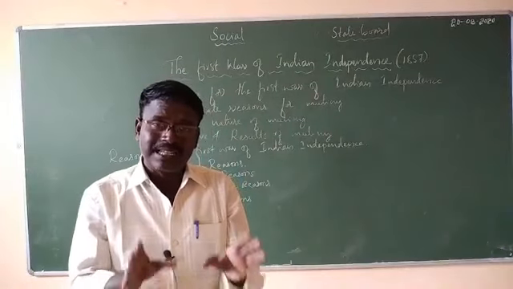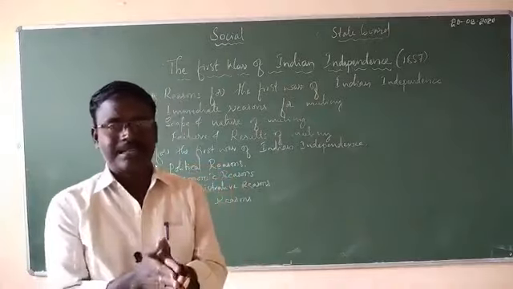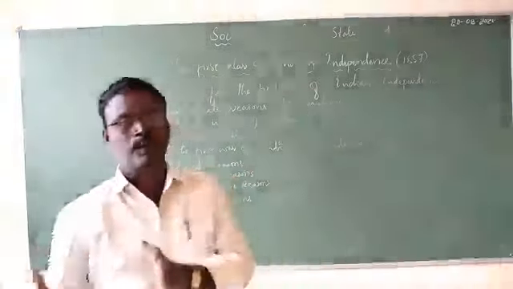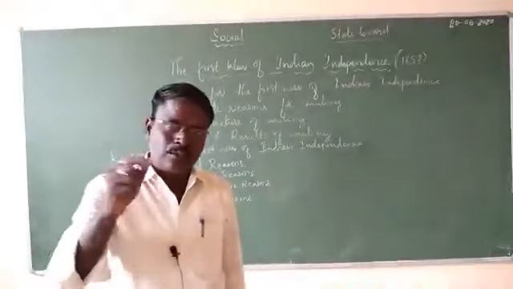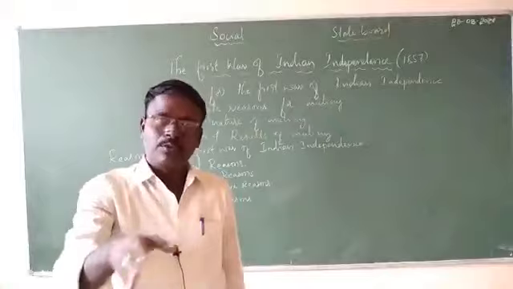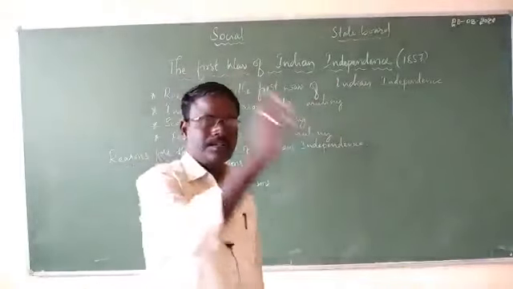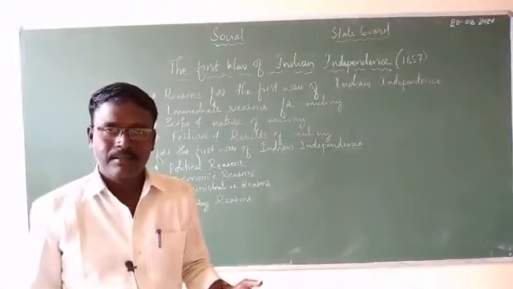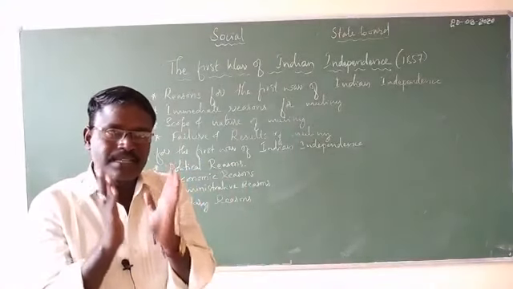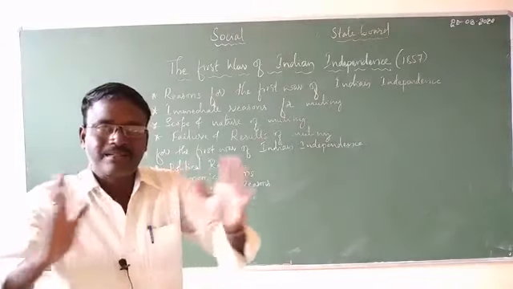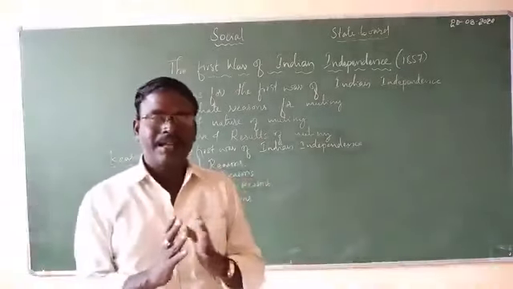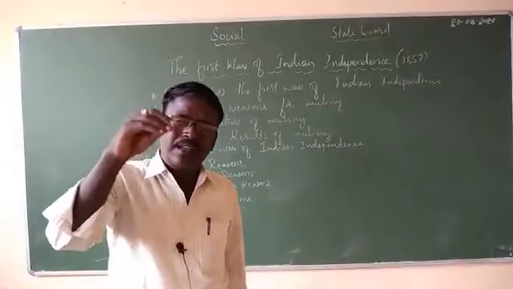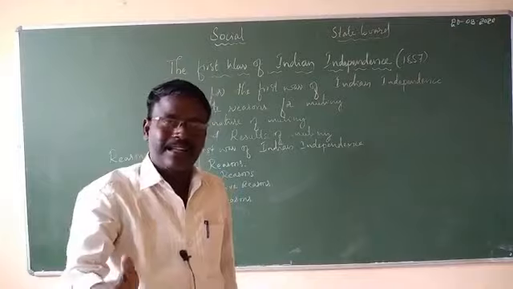If the local king is ready to accept all these things, then the British were ready to help him. And whoever signed this automatically came under the control of the British only. So directly or indirectly, by cunning ideas, the British wanted to expand their territory. By this, many of the local kings lost their kingdom.